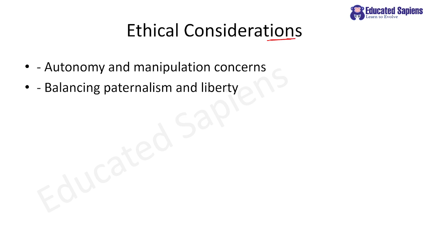So please remember, but there are also ethical considerations. What are those ethical considerations? My dear students, somewhere it takes away our autonomy and there are manipulation concerns. Clear? There can be mis-selling of things, right? For example, suppose there is a rack, and I want to promote a certain product, which may not be that good for health, but definitely is very good for my profit and company, right?